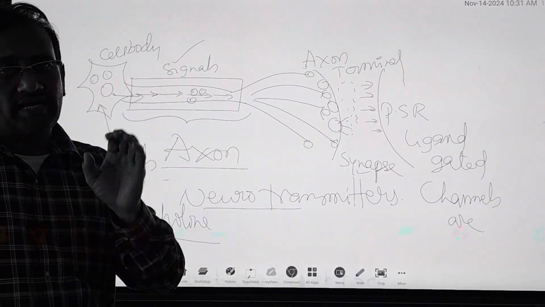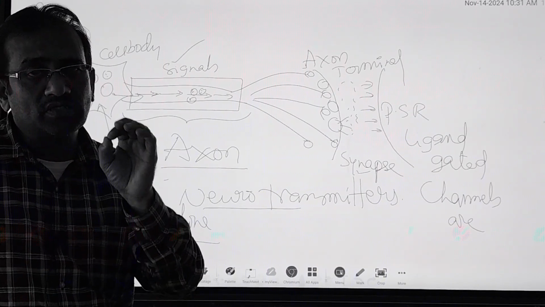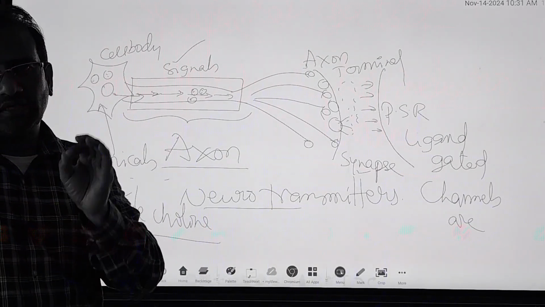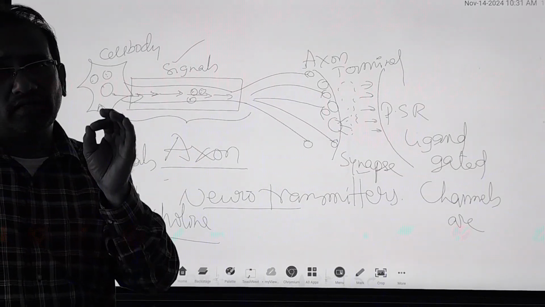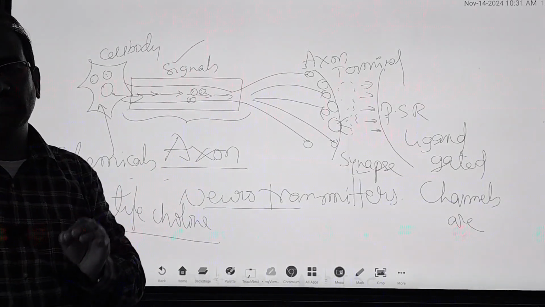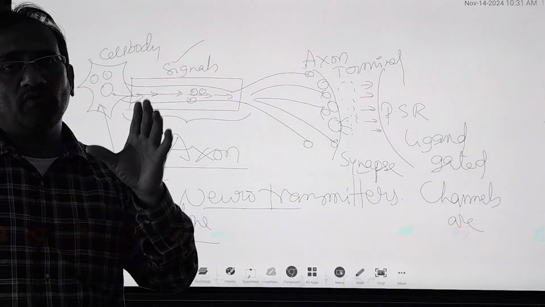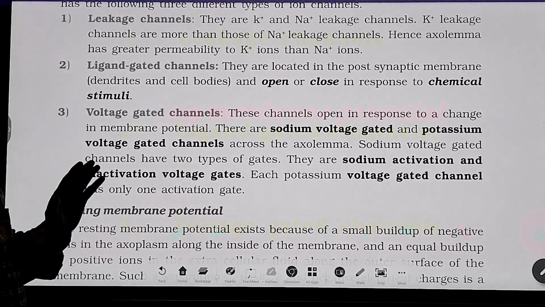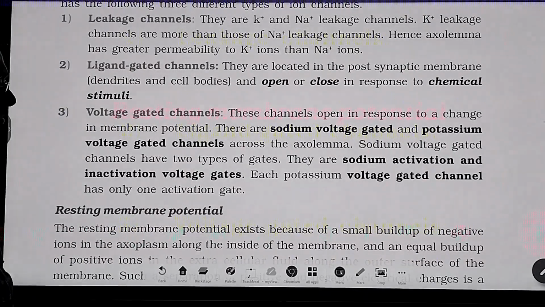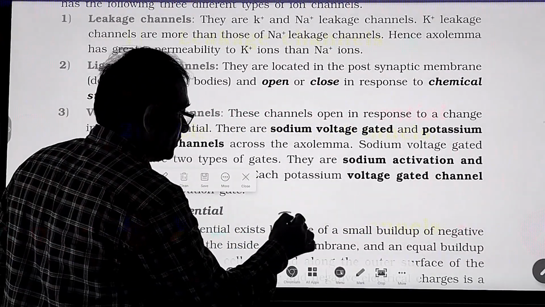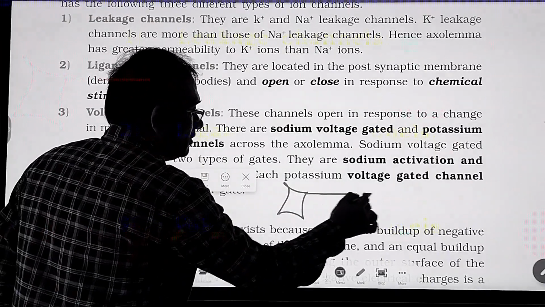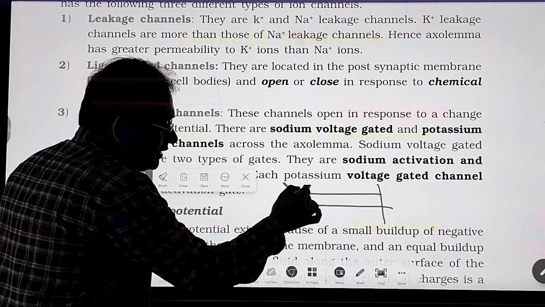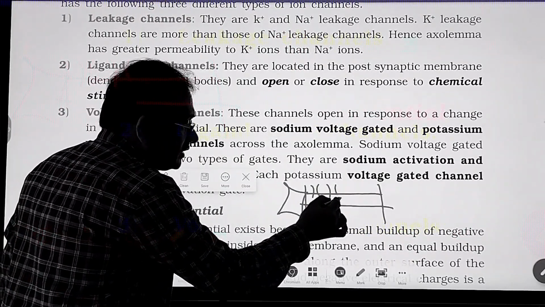Introduction. To better understand this topic, you have to know some concepts. Those concepts are channels, ion leakage channels, ion gated channels, ligand gated channels, and the sodium potassium pump. We have to learn all of them. The first one is the leakage channel. Suppose this is the neuron axon. On this axon there are some channels present.